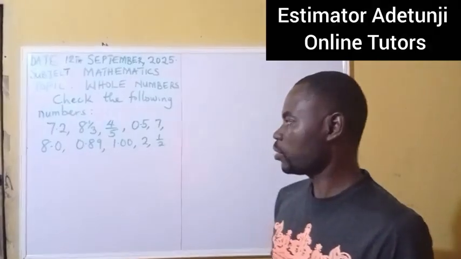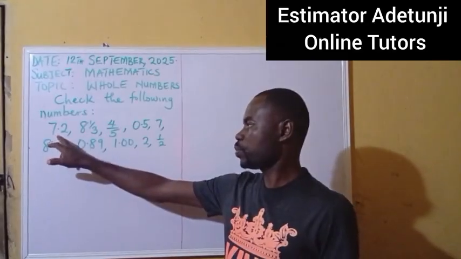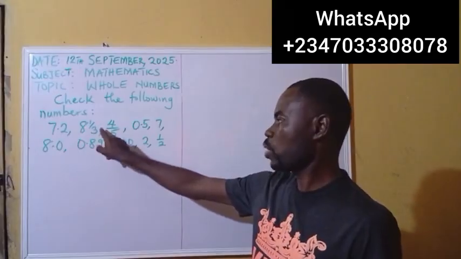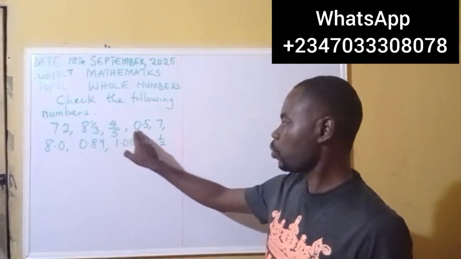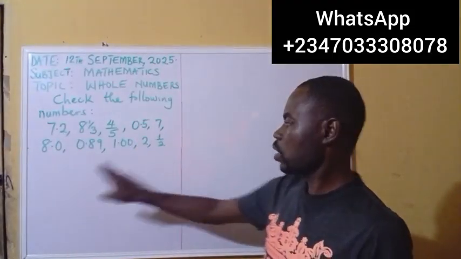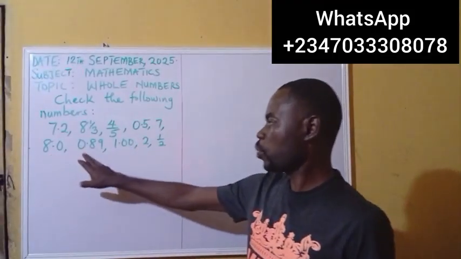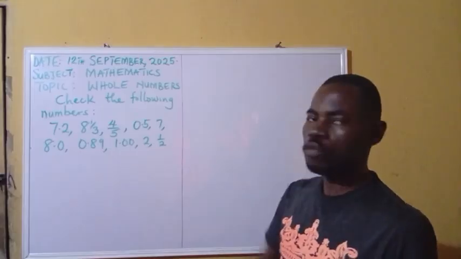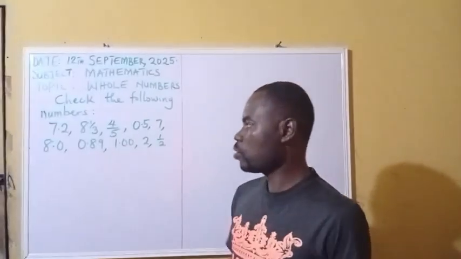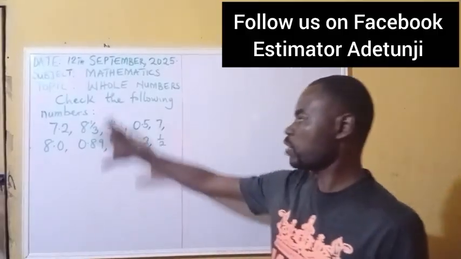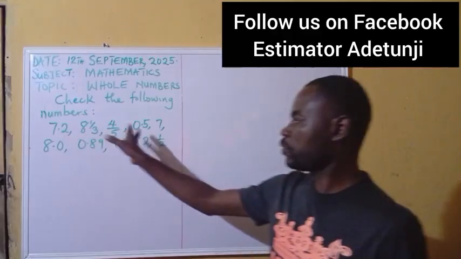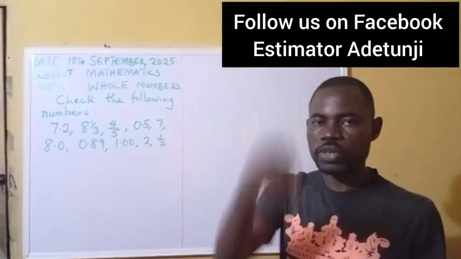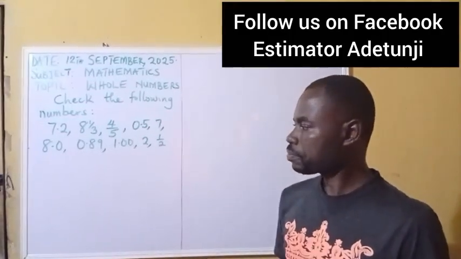The numbers on the board. We have 7.2. We have 8 whole number 1 over 3. We have 4 over 5. We have 0.5. We have 7. We have 8.0. We have 0.89. We have 1.00. We have 2. And we have 1 over 2. All these are figures, but the question is, out of all these figures you are seeing on the board, circle the whole number and put your answer in the comment box. I'm waiting.